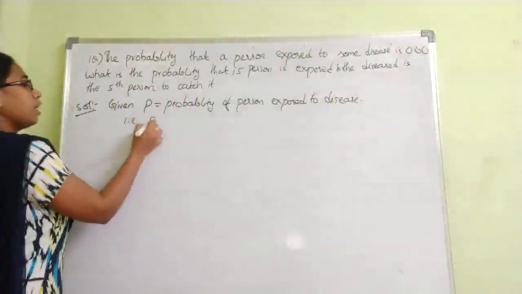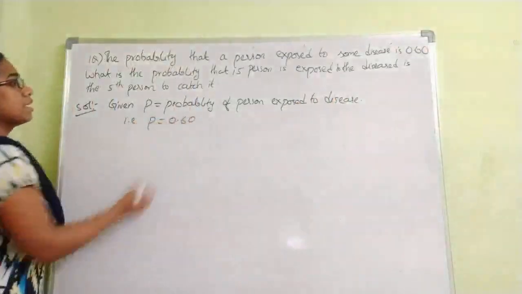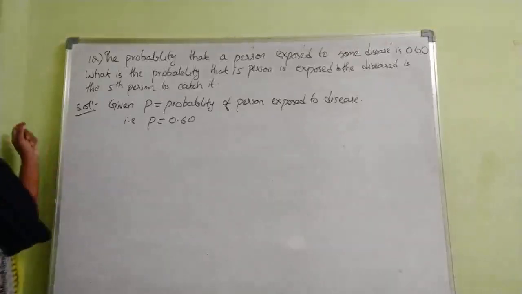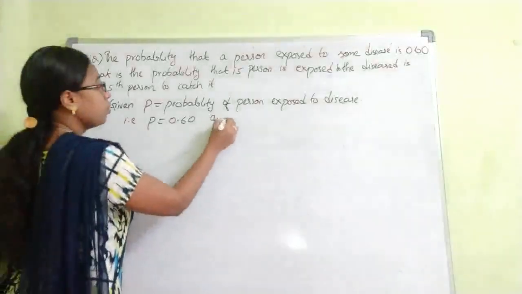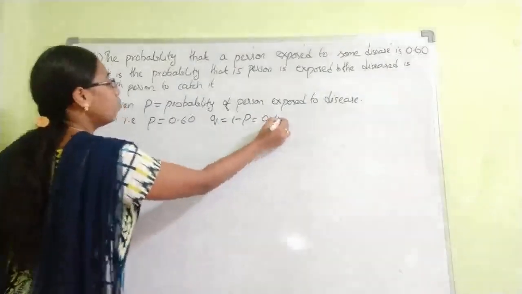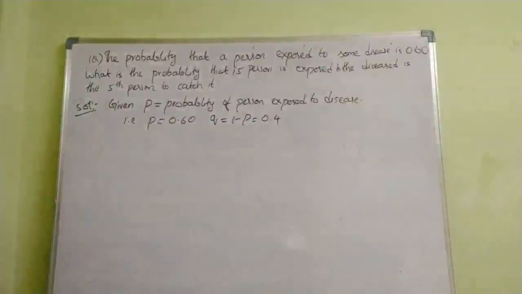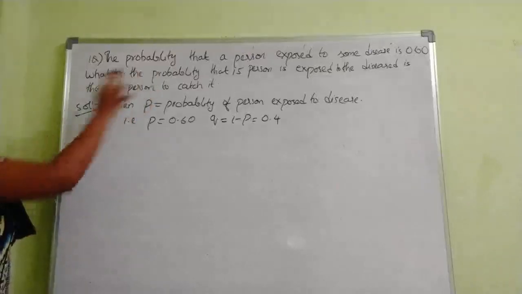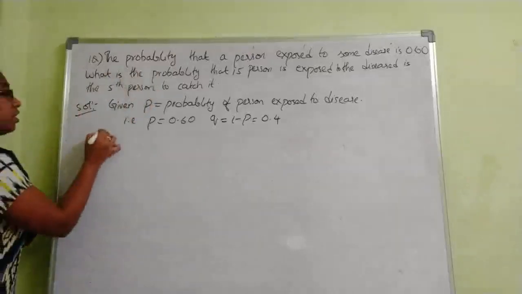That is P equals 0.60. And if P equals 0.6, Q equals 1 minus P, that is 0.4. So 1 minus 0.6 is 0.40. So here, what is the total number of trials? Up to the 15th person only they have checked. So total